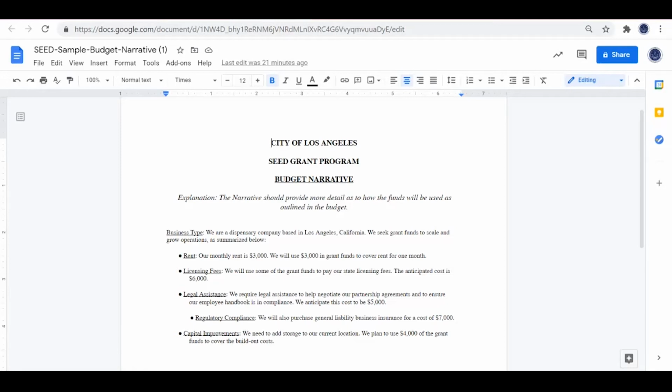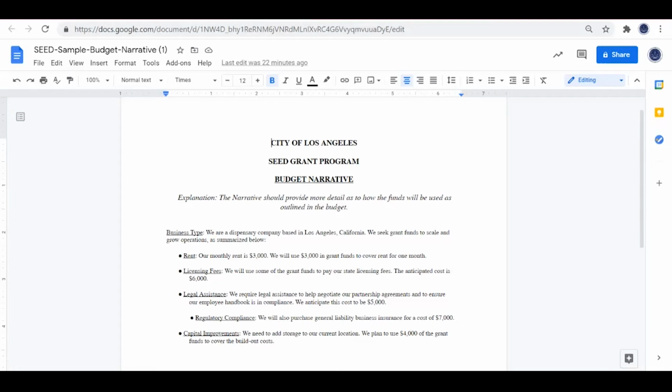If you're going to use part of your funds for licensing fees, you should simply write that you are going to use some of the grant funds for your state licensing fee, and you anticipate that that licensing fee amount will be $6,000. Now, let's say that you want help with negotiating your partnership agreements, and you also want help developing your employee handbook. That may require that you go and get advice from an attorney, so you may want to allocate $5,000 to legal fees.